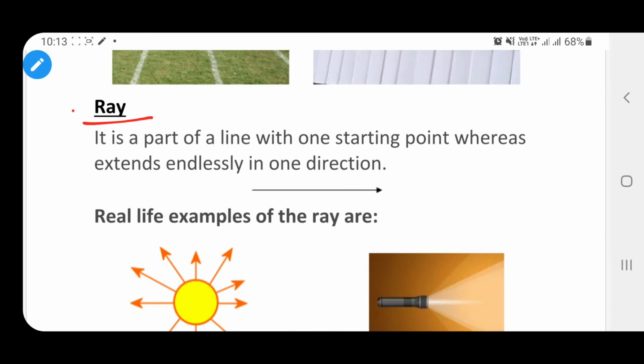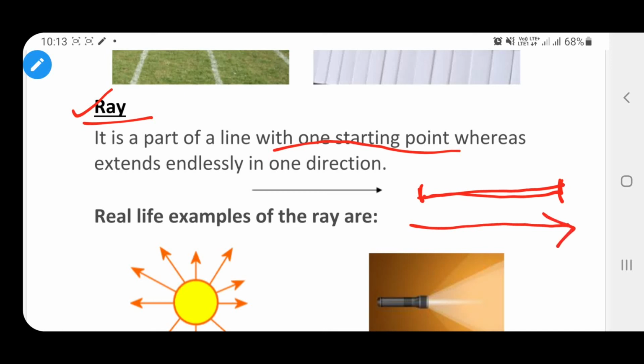Now we will discuss what are called rays. It is a part of the line with one starting point. We know that line segment has two endpoints and it is a part of a line. In lines, it does not have any endpoints because it can extend from both sides.